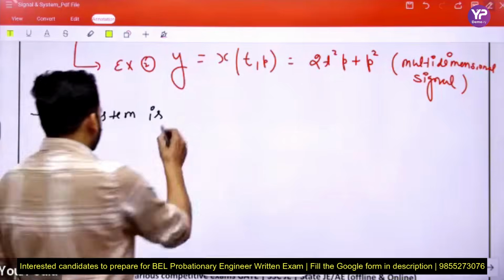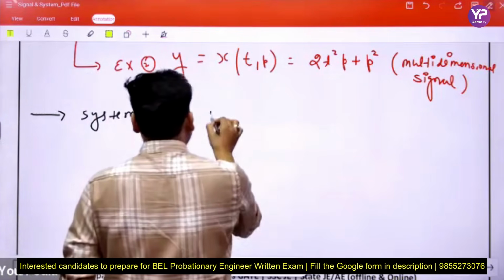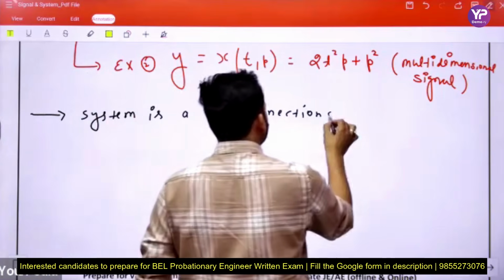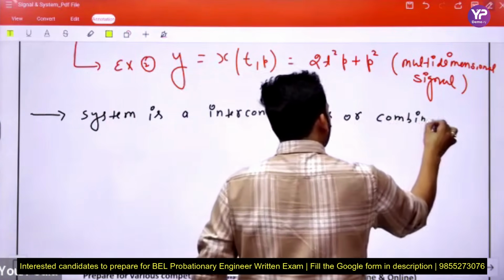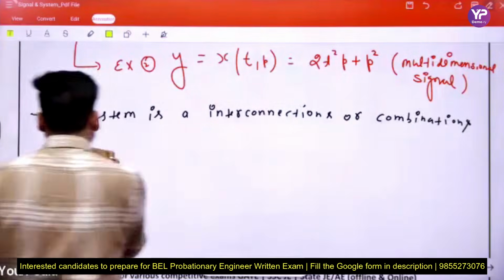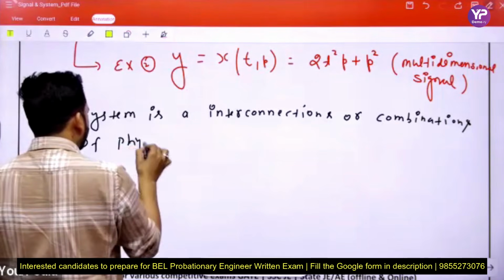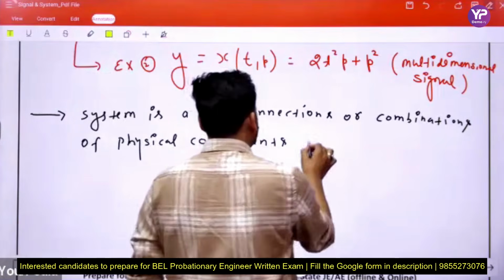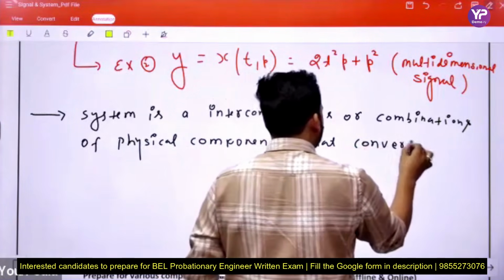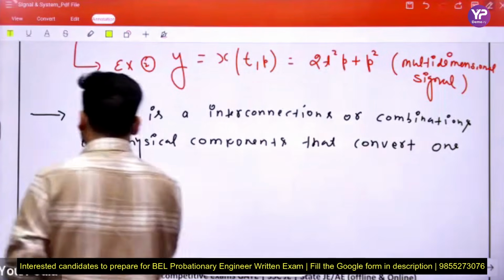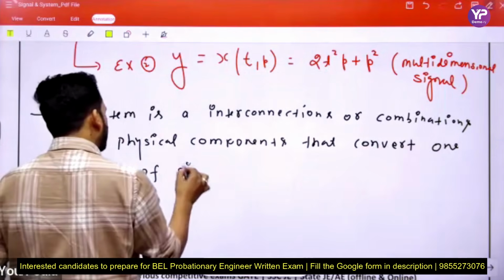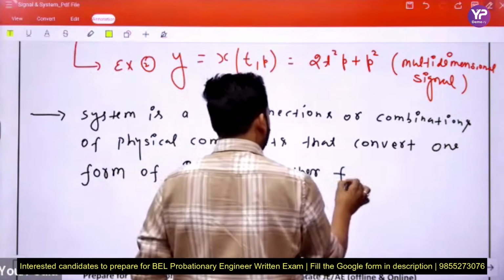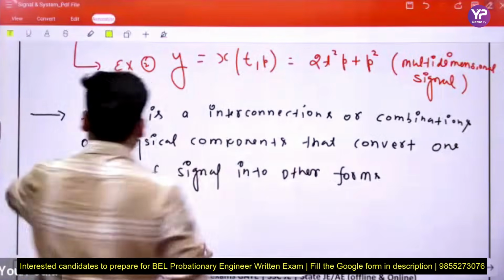A system is an interconnection or combination of physical components that convert one form of signal into another form. Okay, this is the basic definition.